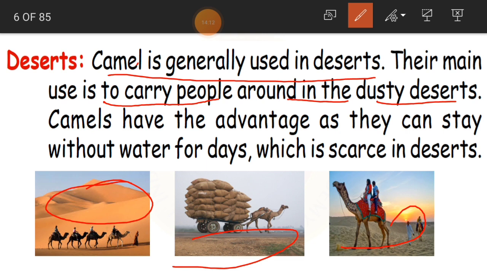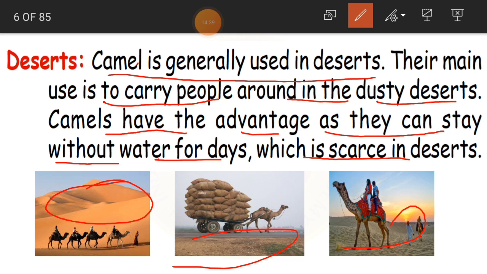And camels have the advantage as they can stay without water for days, which is scarce in deserts. So another advantage is it can stay without water for so many days. Why? Because in desert areas, water availability is very less.